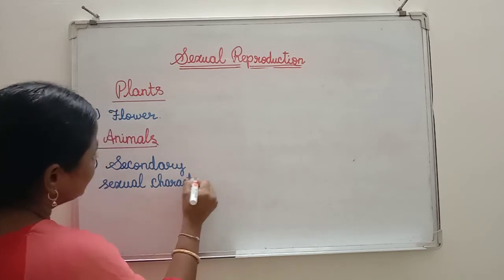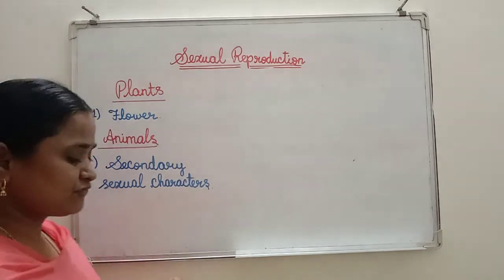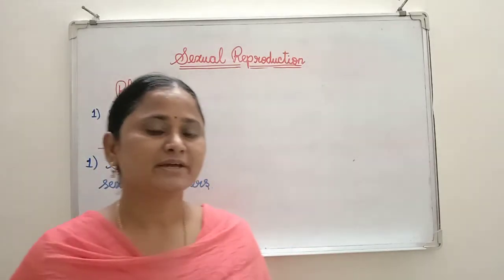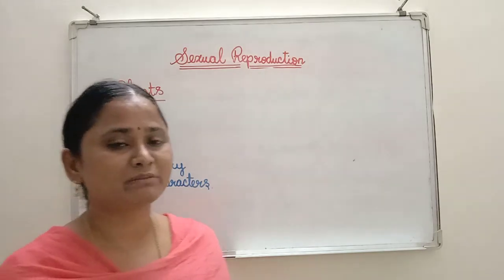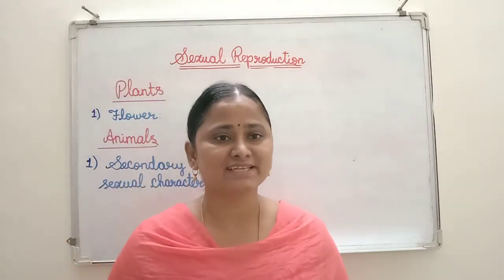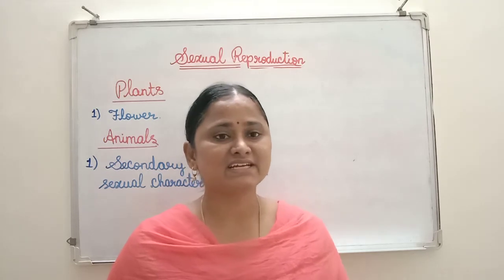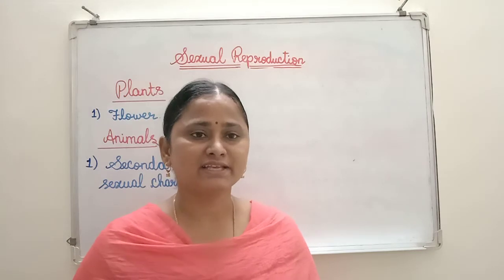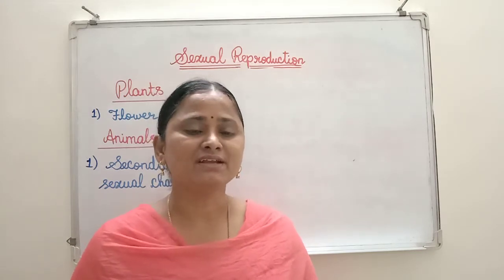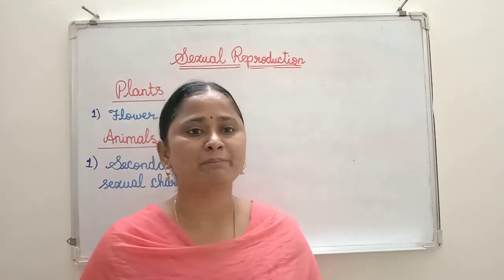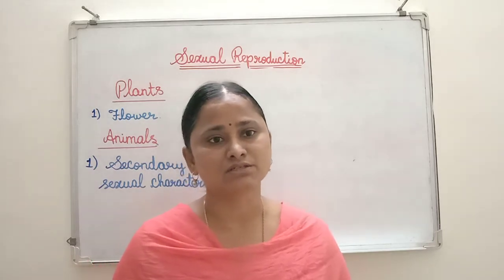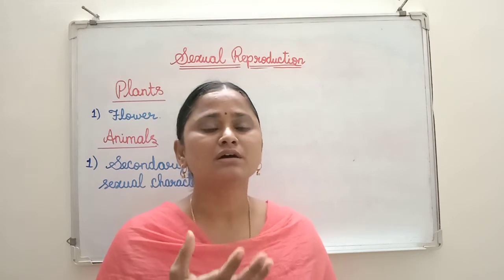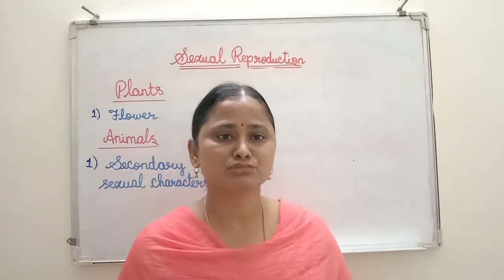What are the secondary sexual characteristic features found in animals or in organisms? The best example you can take is human beings. In human males, what are the secondary sexual characteristic features? Broadening of the shoulder, and then hard voice, then hairs found under the armpit and near the genital organ. So these are the secondary sexual characteristic features. Then one more, formation of beard and mustaches.